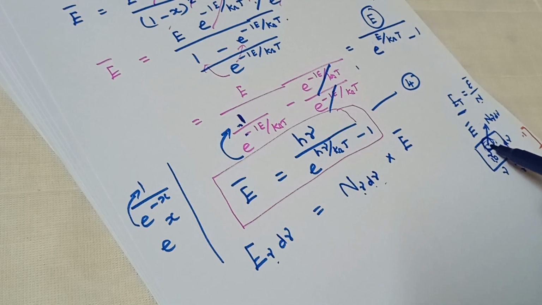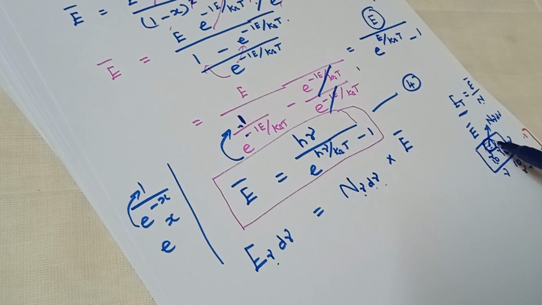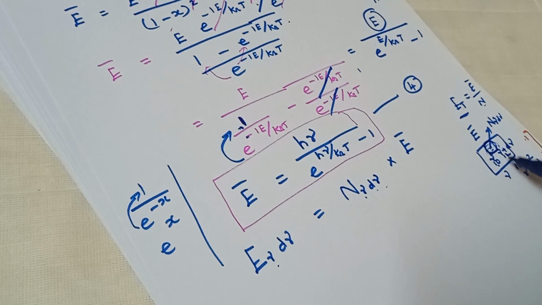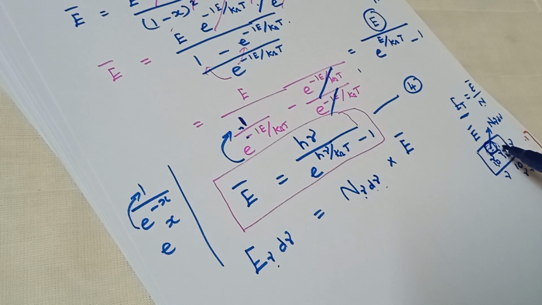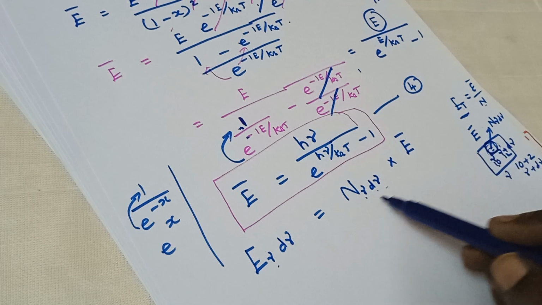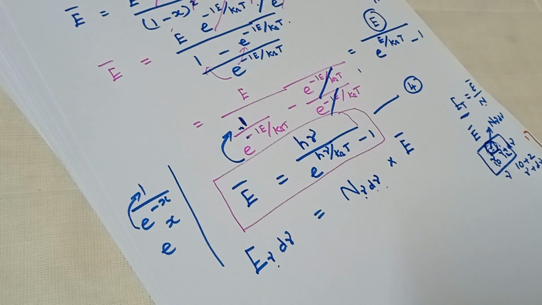So how many particles are present here? n of ν dν. For the whole body it is capital N. For a small volume it is n of ν dν, the number of particles in the frequency range of ν and dν. But the average energy will be the same for the whole black body.